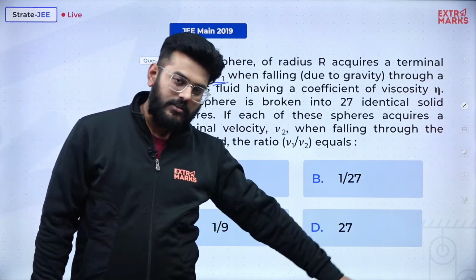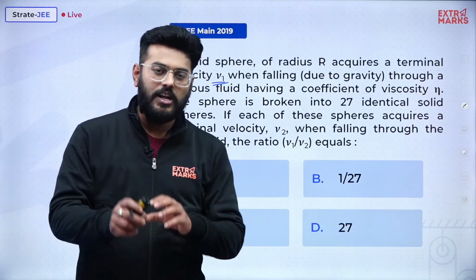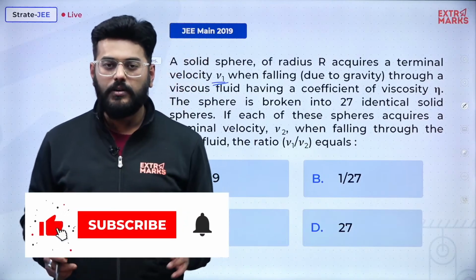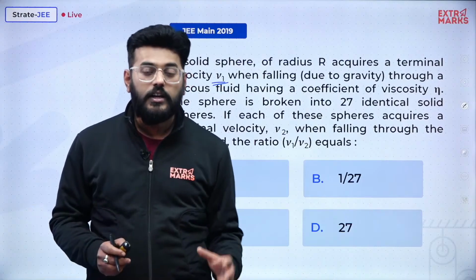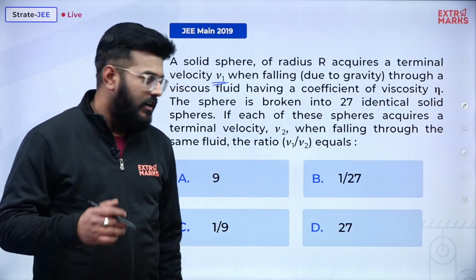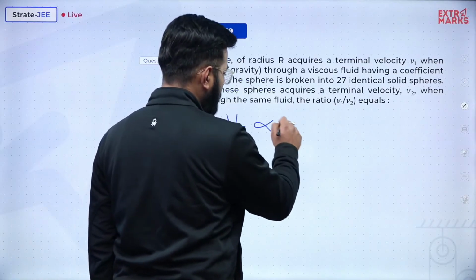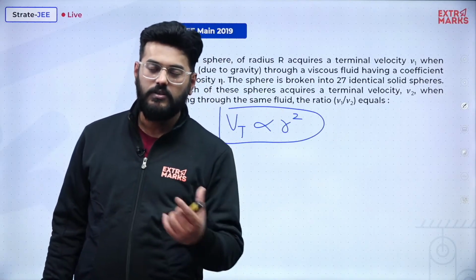In this question, what you actually needed to do was just remember the relation of how velocity changes with radius. If you remembered that the terminal velocity changes with radius to its power 2, you would have very well calculated the result. The same case applies over here: the terminal velocity depends upon r square, whatever is the radius of the sphere I am talking about.